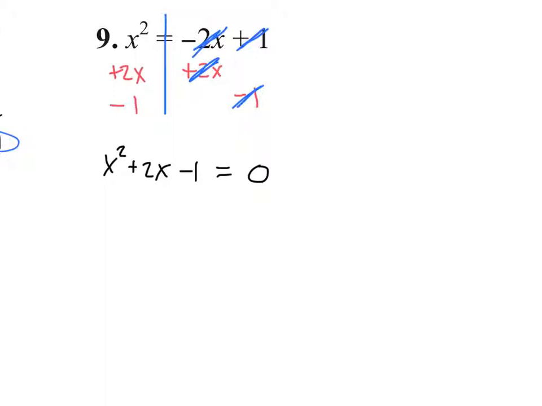Okay, so next, we want to try to factor that. So we go ahead and we draw our x, because there's no common factor. We got to take 1 times negative 1, and 2 goes down below. We're looking for two numbers that multiply to give us negative 1, but add to 2. Two negatives? Nope, because there has to be one positive and one negative, right, to get the negative answer when we multiply. What numbers multiply to 1? 1 and 1. Can 1 and 1 ever equal positive 2 if one of them has to be negative? No, never. Not factorable.